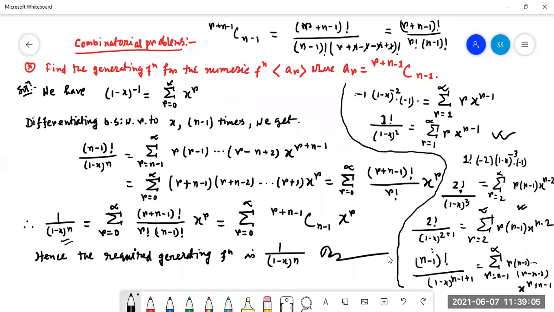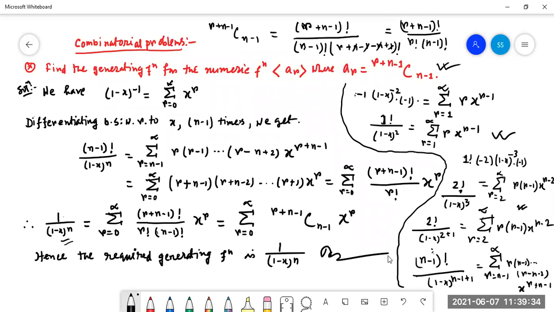Is it clear how it is written here? Instead of this, we can write this one into x to the power r. So here we got the value of (n plus r minus 1) C r, which is equal to 1 by (1 minus x) whole to the power n. This is the generating function for this numeric function.